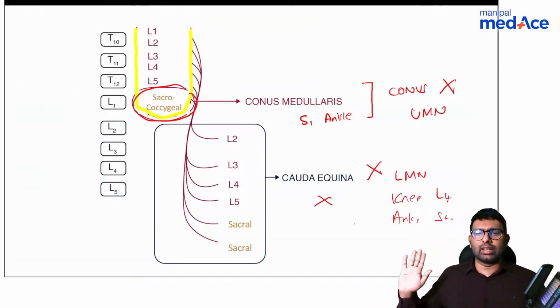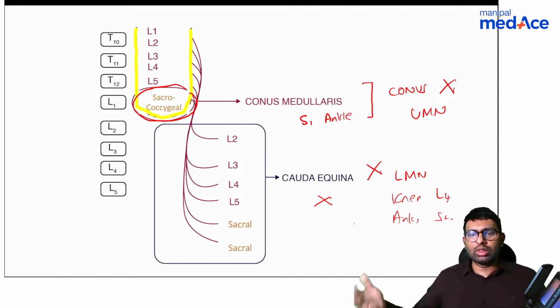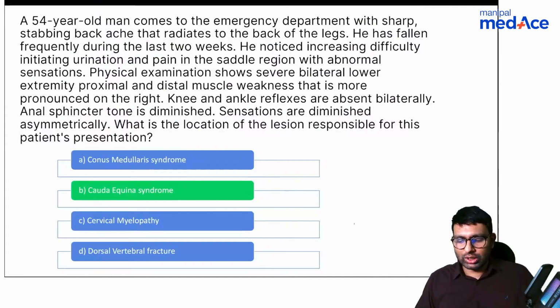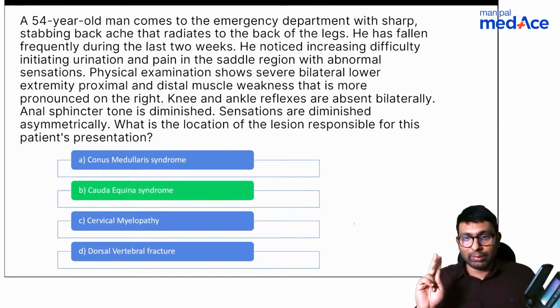Just remember this diagram. This much is enough for you to remember the whole thing about all the differences between cauda equina and conus medullaris syndrome. Okay, I hope there are no doubts here. So the answer here was cauda equina syndrome. Why? One thing, because of knee and ankle, but that's not the only reason.